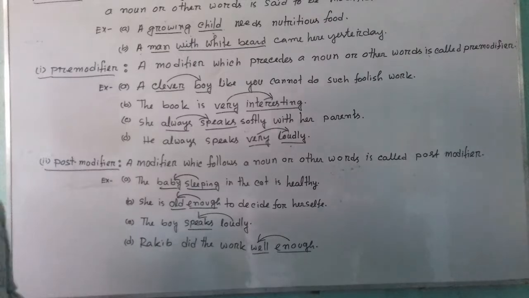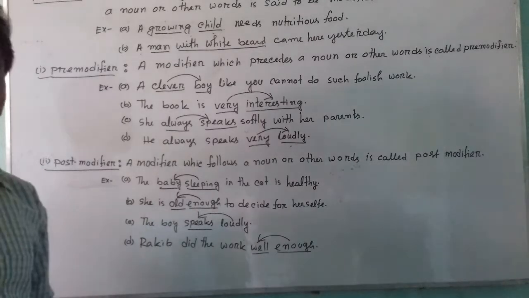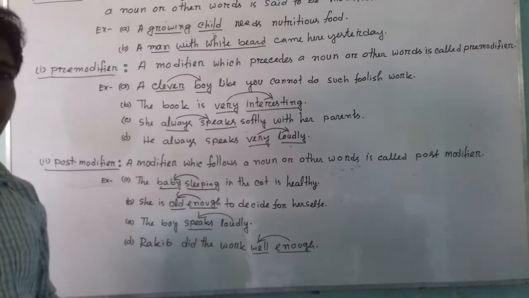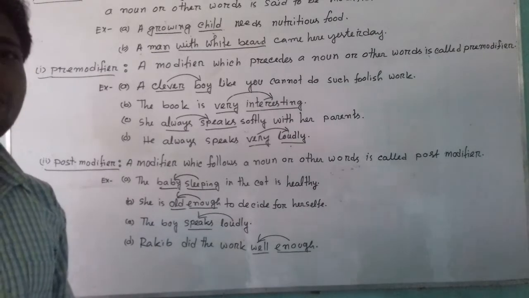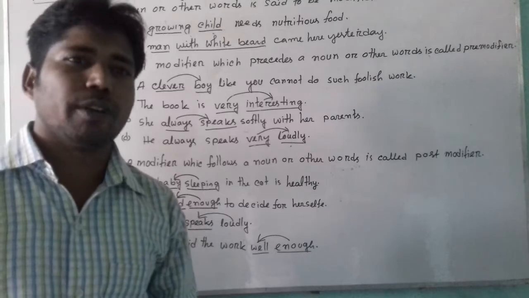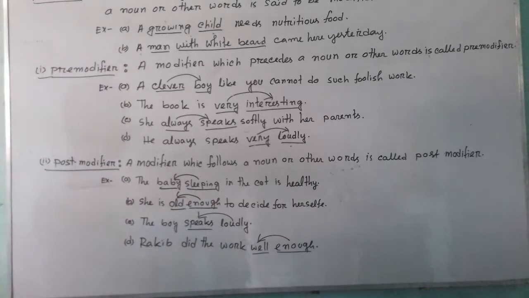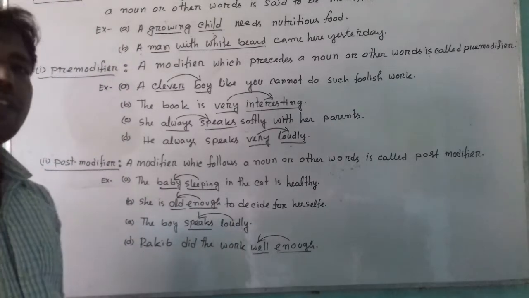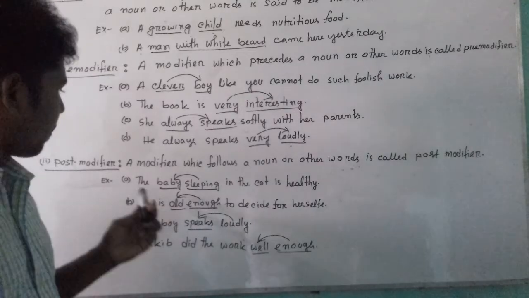And post-modifier: we have to know the definition of post-modifier, or which modifier we will call post-modifier. A modifier which follows a noun or other words is called a post-modifier. Post means the word which is used after a noun or other words.